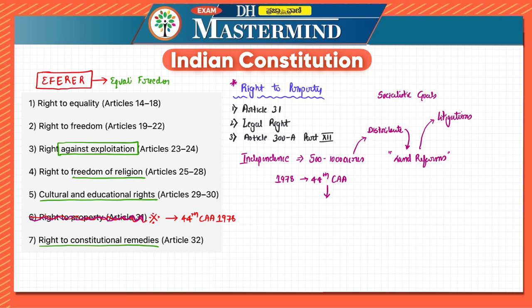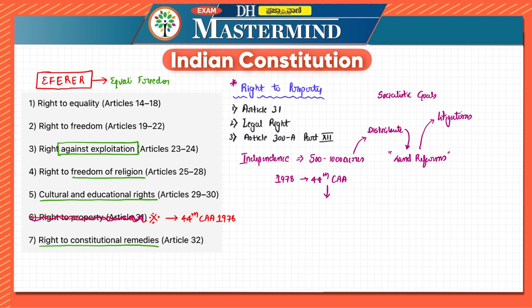See, it is 1978, so it is some 2 years after the emergency, during the emergency as well. So there were a lot of regulations which had to be made. When we discuss emergency provisions, we'll see that a lot of regulations were added by the 44th Constitution Amendment Act with respect to the president. So the satisfaction of the president, etc., those were added in the 44th Constitution Amendment Act.